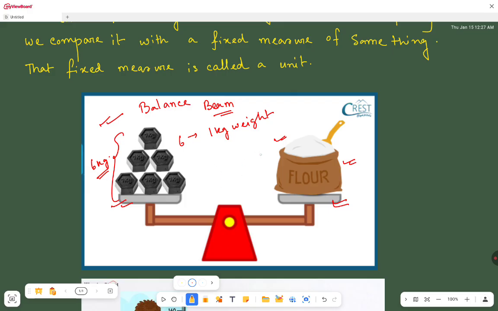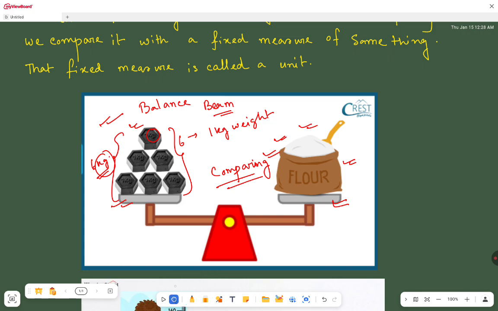He is comparing this flour with this 6 kg standard weight. So actually he is measuring the weight of this flour with these standard weights. So, comparing. This kg is the unit. I think you have some idea about this.